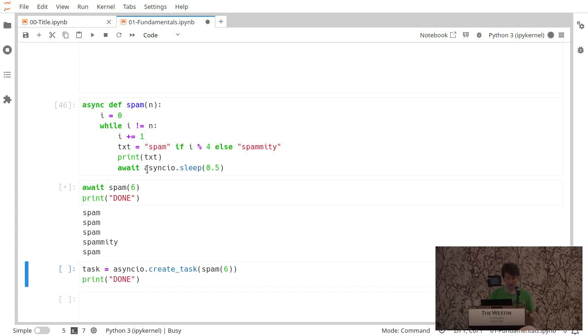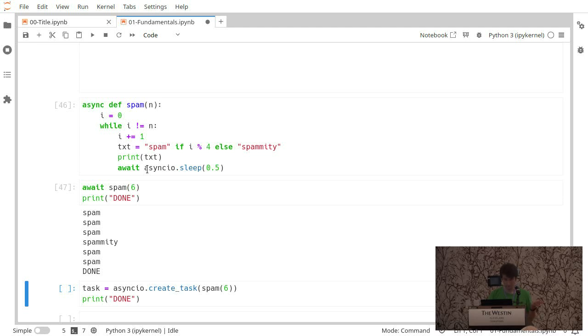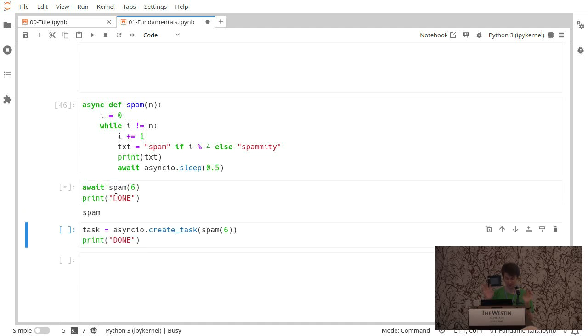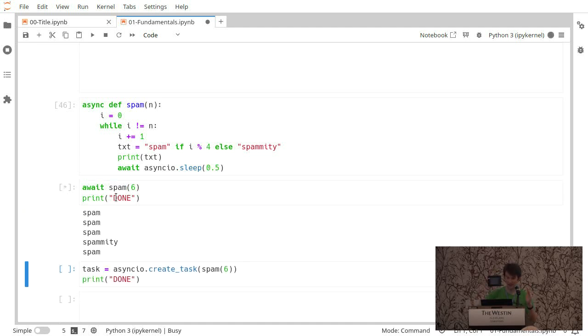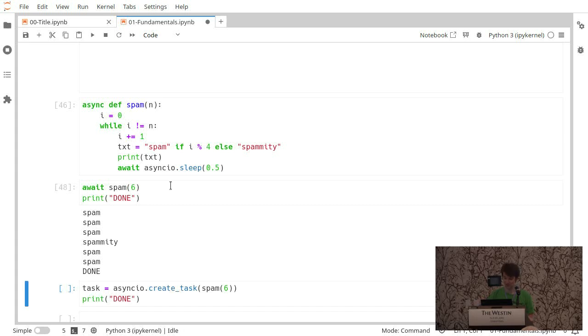So we'll do spam, spam, spam, spammity, spam, spam, done. So we've waited for this spam to finish, which on each loop, we've waited half a second, so that's why they didn't run immediately. They're waiting half a second, half a second, half a second. Eventually, we're done. This returns none, and then we can print done.